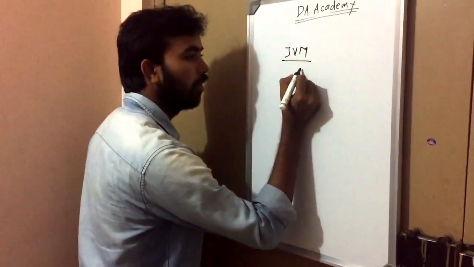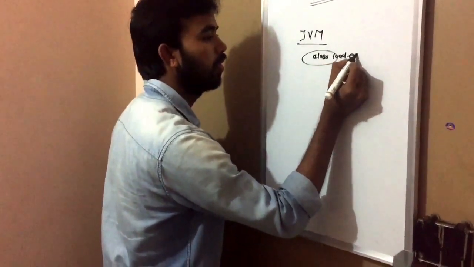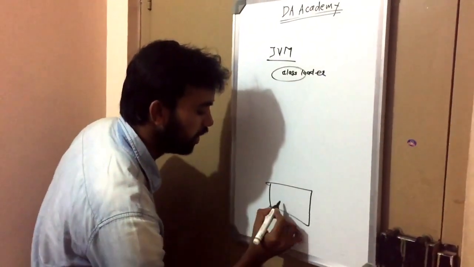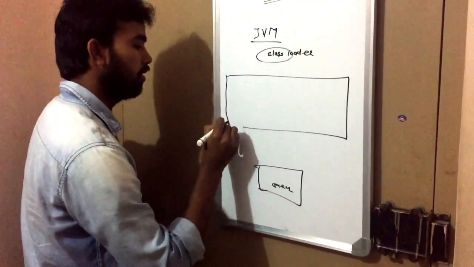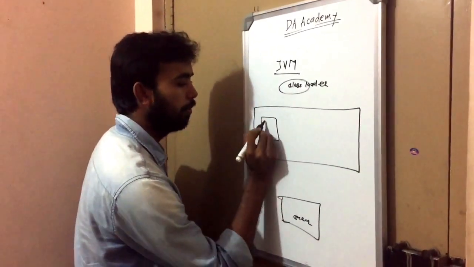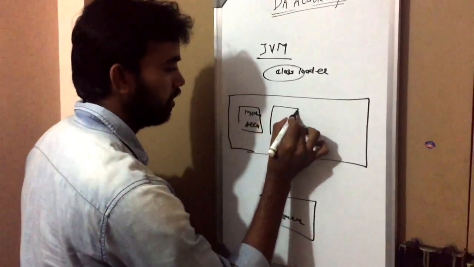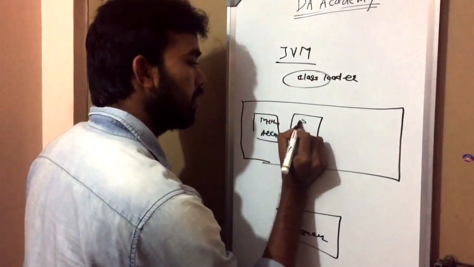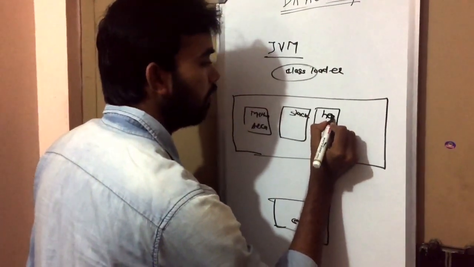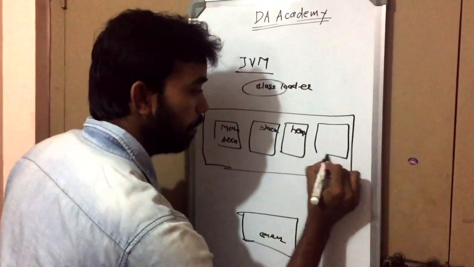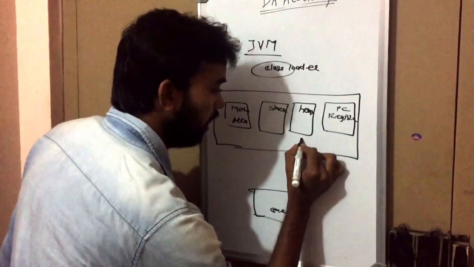So from the class loader to the execution engine, we have some runtime areas: method area, stack, heap, PC register, and native APIs.